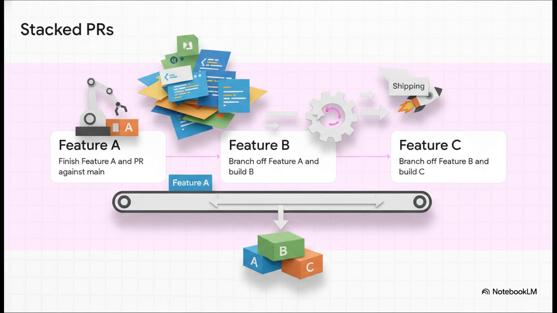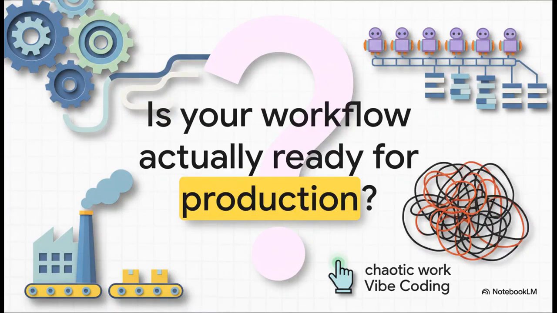Because you are essentially a one-person software factory now, you start using stacked PRs. While your first pull request is in review against your automated checklist, you're already continuously pushing the next features. Feature A, stacked right on top of feature B, stacked on feature C. You are literally shipping whole validated features back to back to back. The tools are already here, guys. The models are absolutely smart enough, which really just leaves one massive question.